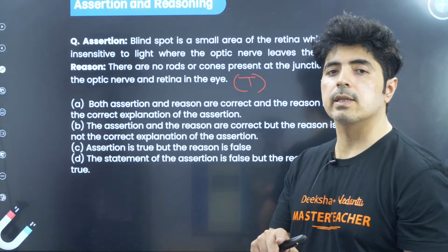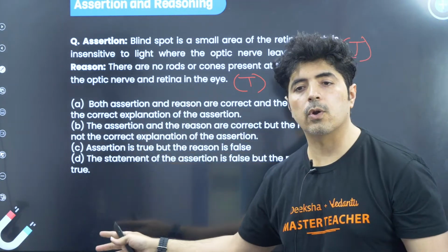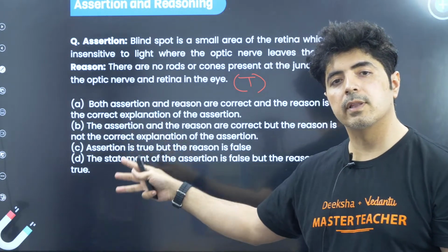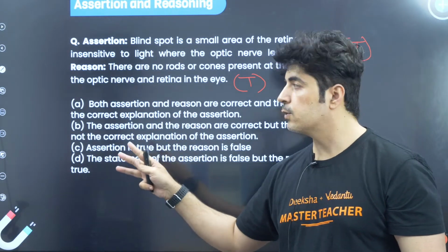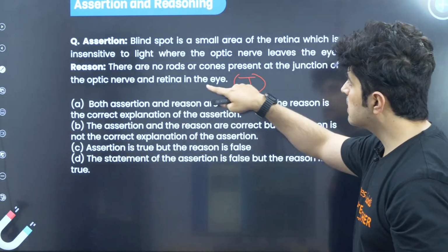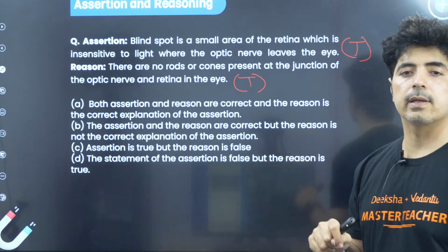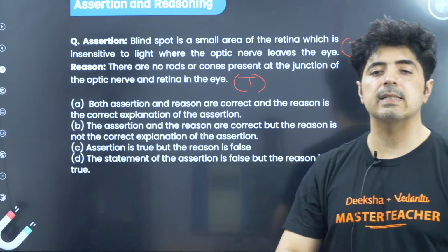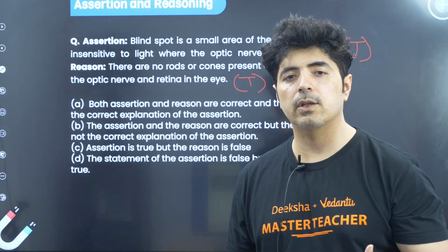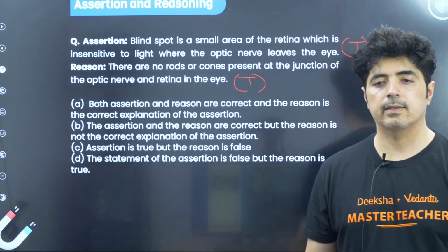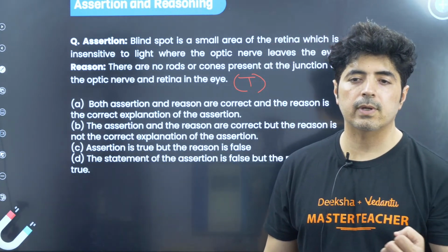In assertion and reasoning, even if your individual answers are right, you can still go wrong. So you have to be very, very careful in this particular type of question, guys. The challenge is whether the reason is able to explain the assertion. This is the kind of question where the CBSE examiner wants to catch you. Assertion and reasoning questions really activate your critical thinking.